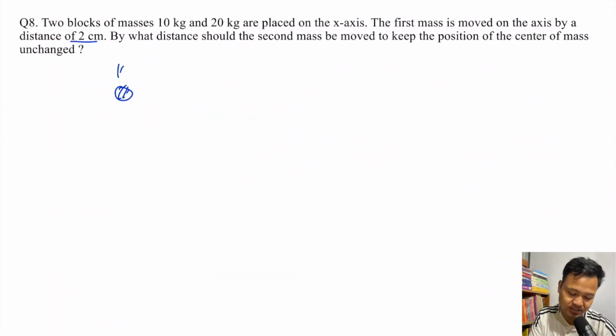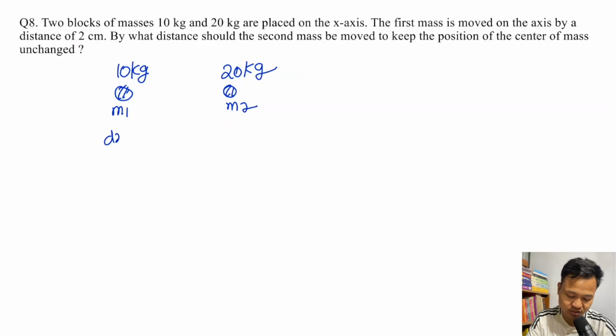You have a 10 kg mass and a 20 kg mass placed on the x axis. The first is m1 and the second is m2. Let's say the 10 kg mass is moved by 2 cm.